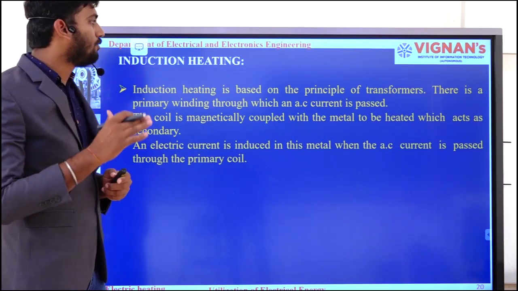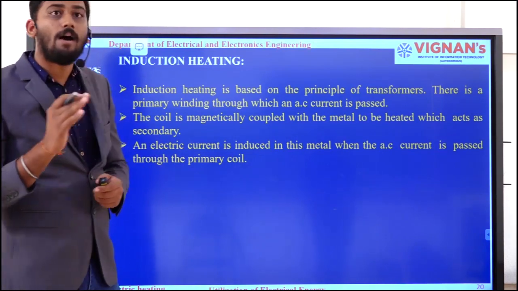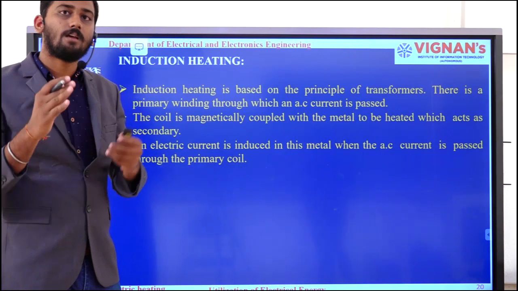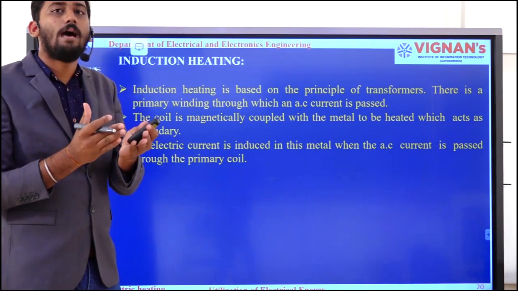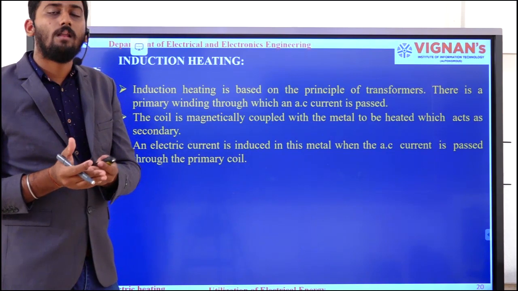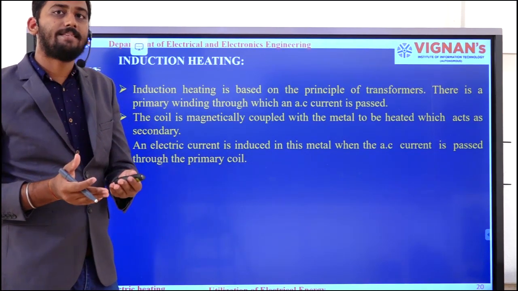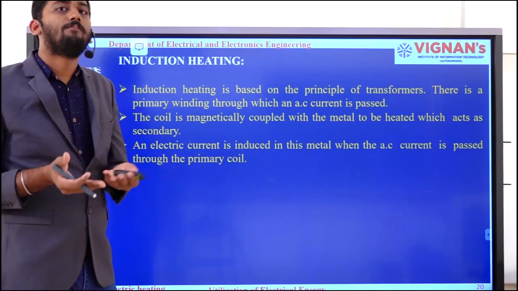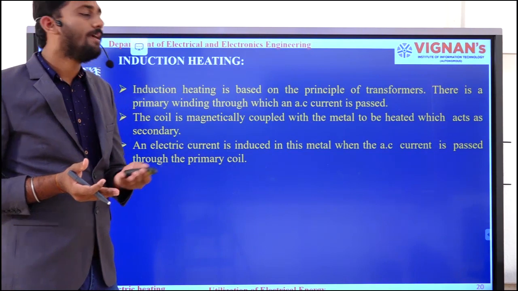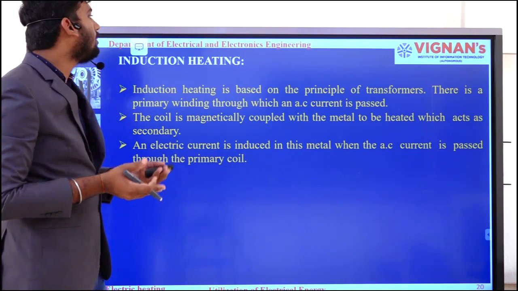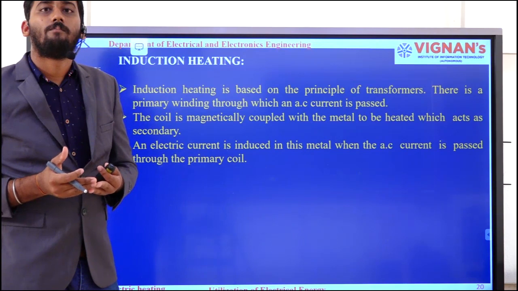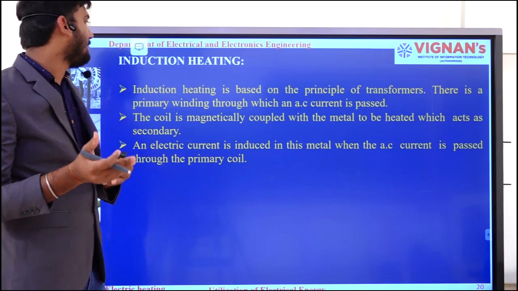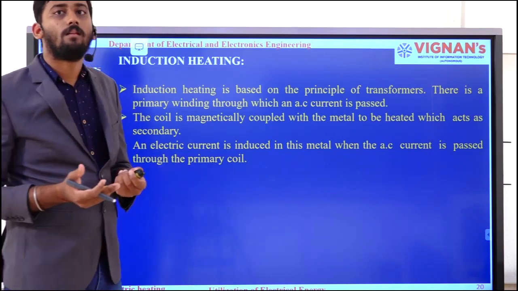An electric current is induced in this metal when AC current is passed through the primary coil. Okay, similar to your transformer action. In the case of your transformer, what was happening? There you have the primary coil as well as the secondary coil. For the primary coil, you provide the excitation. At the same time, in the secondary coil, the EMF will be induced. Similarly here also, I have a similar kind of performance. An electric current is induced in this metal when an AC current is passed through the primary coil.